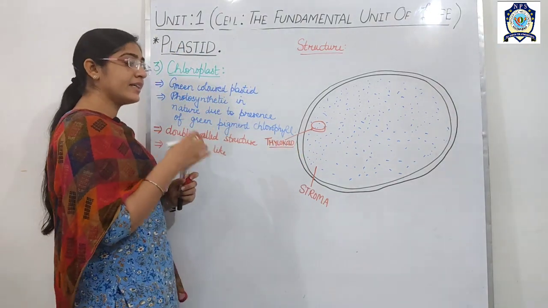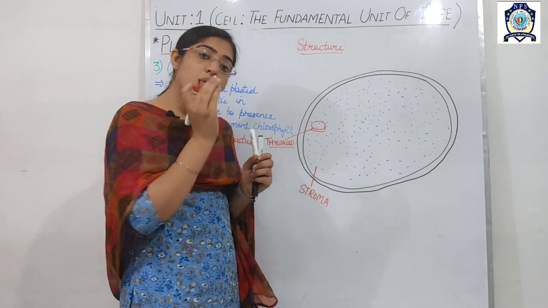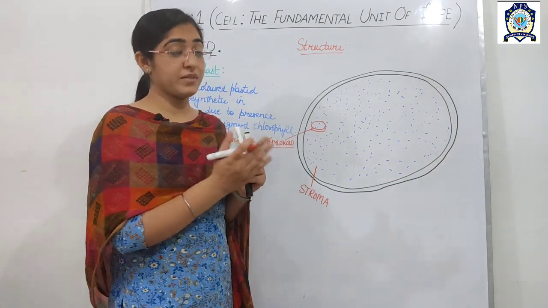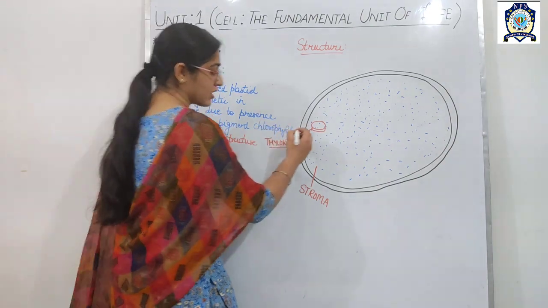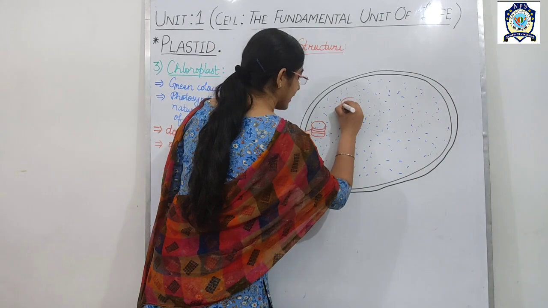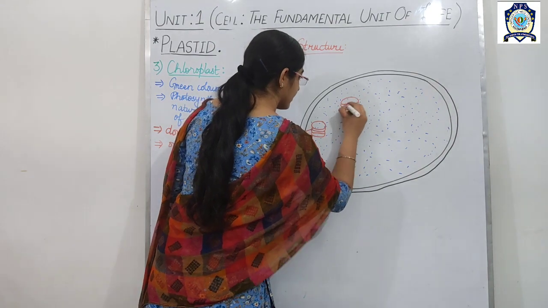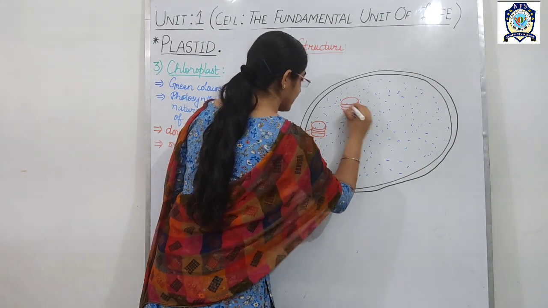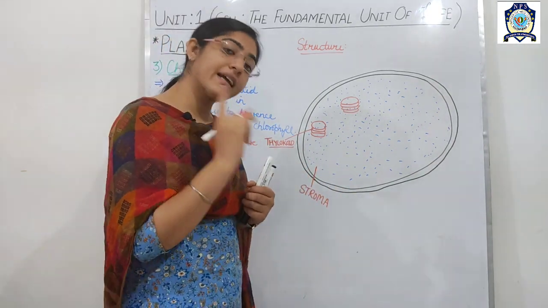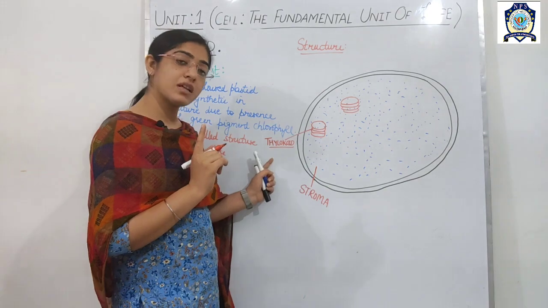Okay, and if these coins are piled together, stacked together, combined in this way, then they are termed the grana instead of thylakoid.